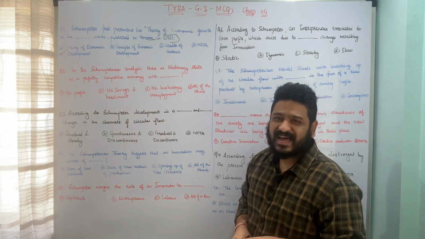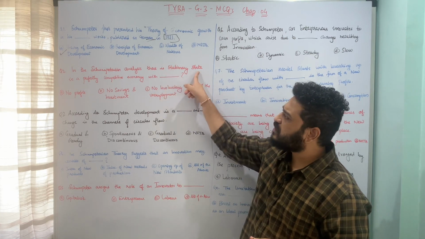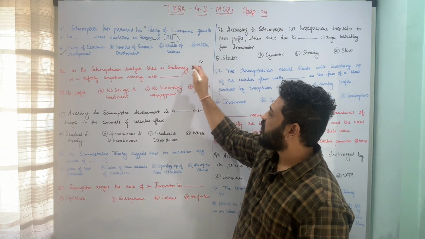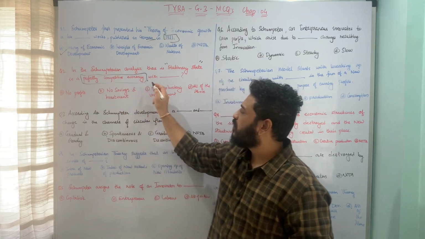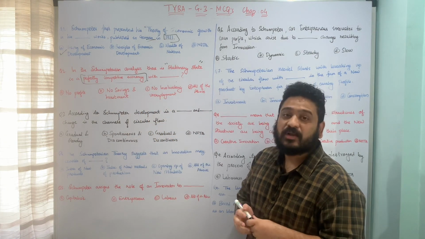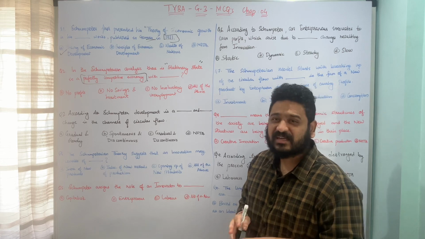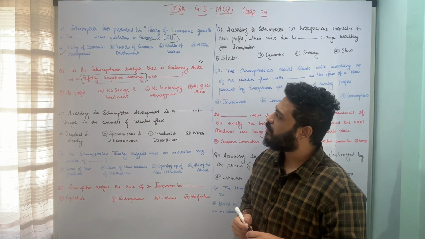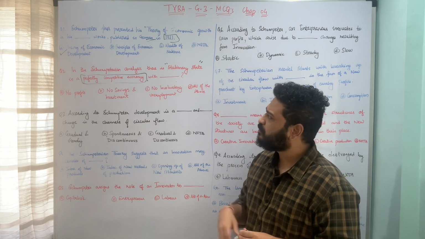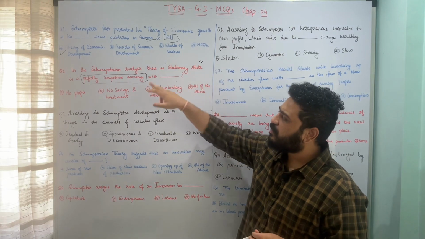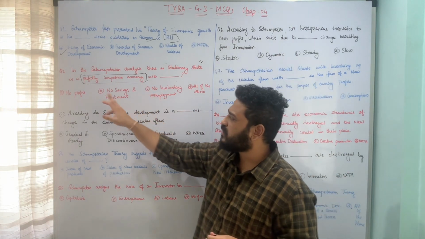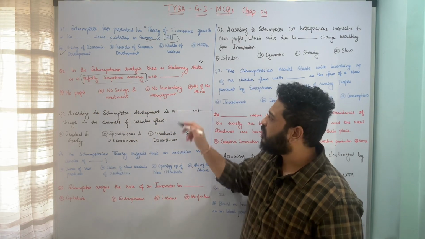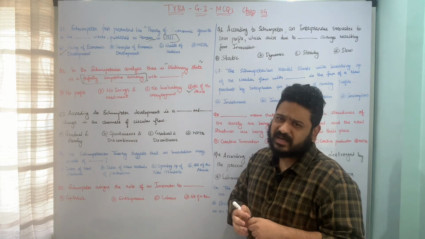In the Schumpeterian analysis, there is a stationary state in a perfectly competitive economy with dash. There is a stationary state in a perfectly competitive economy with what? With A, no profits, B, no savings and investment, C, no involuntary unemployment, and D, all of the above. So here in the Schumpeterian analysis, there is a stationary state in a perfectly competitive economy with all these three things. That means there are no profits, no savings and investments, as well as no involuntary unemployment, and therefore option D, all of the above, is the correct answer to this question.